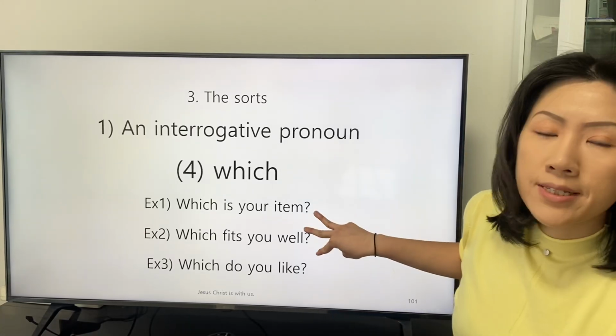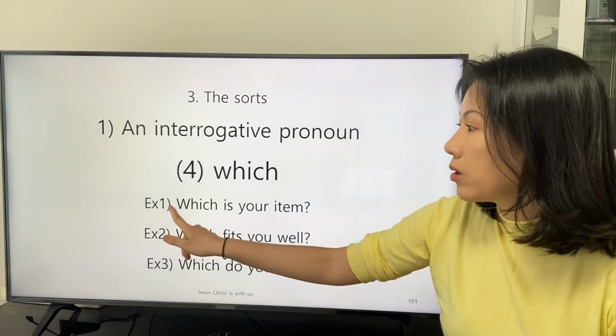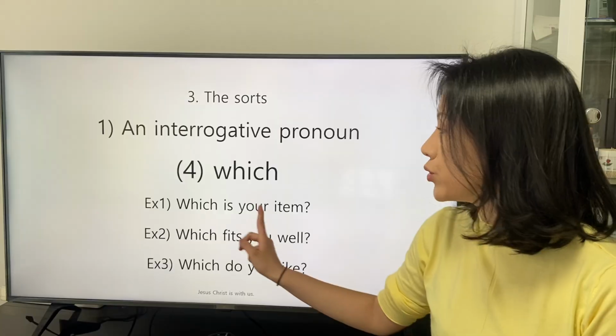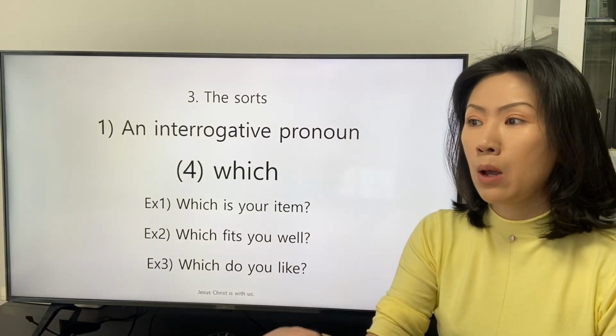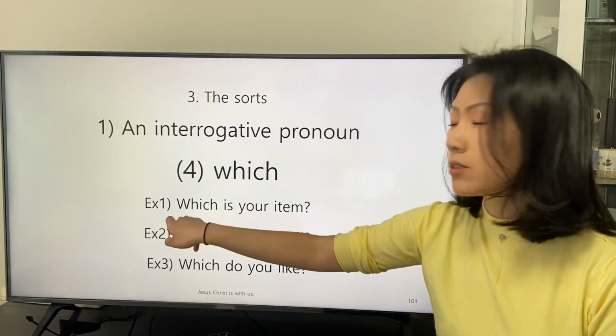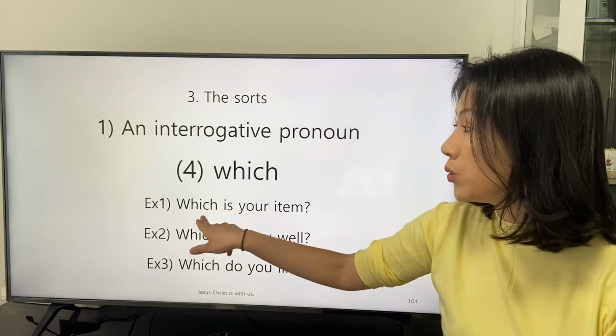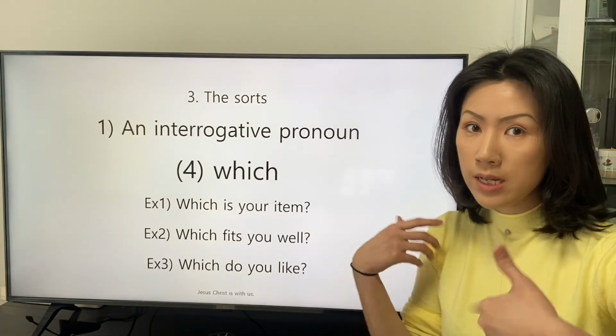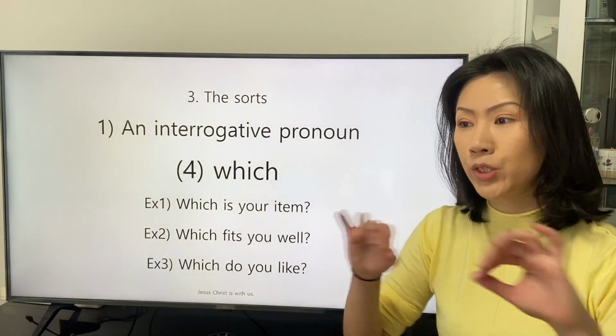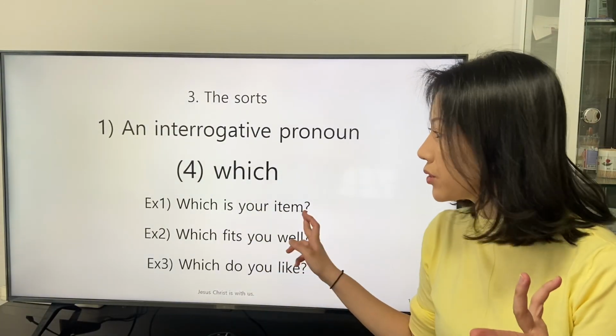There are three examples. In the first example, which is your item, the interrogative pronoun which is applied as the subjective complement to define or to describe the subject in a way to define the subject.